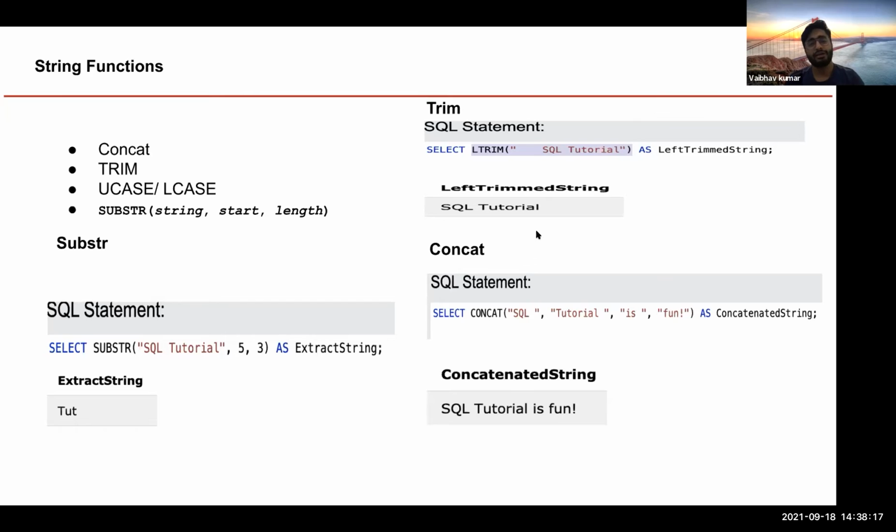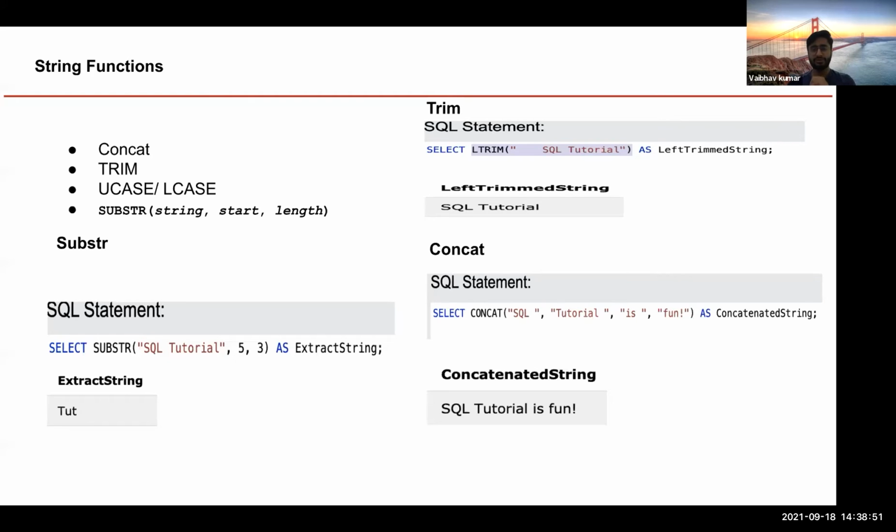I have covered four string functions here, and this will basically help you get most of your work done. I use them a lot, and there could hardly be any case which doesn't get covered under this. And if there is anything, I get it done during my ETL process when I do data engineering. So let's cover them one by one.